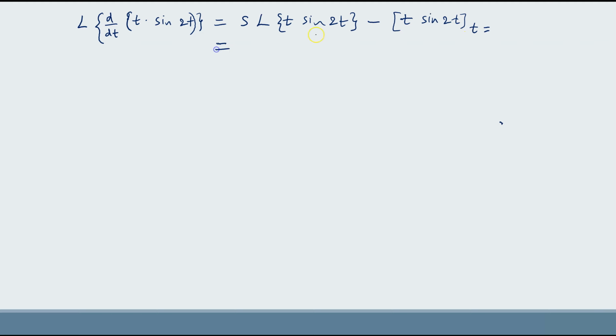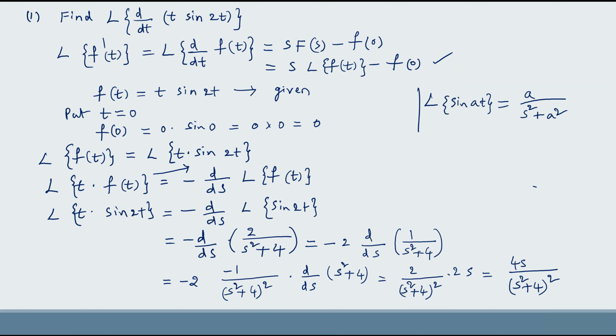That means here s into, we got 4s by s square plus 4 whole square minus 0, which is equal to 4 s square upon s square plus 4 whole square. This is Laplace transform of d by dt of t sin 2t.